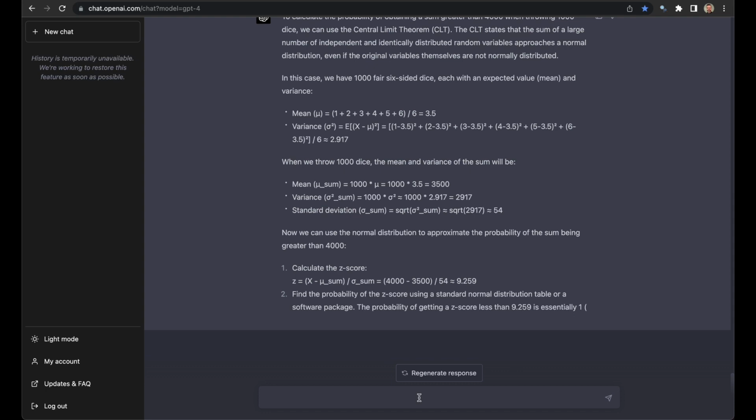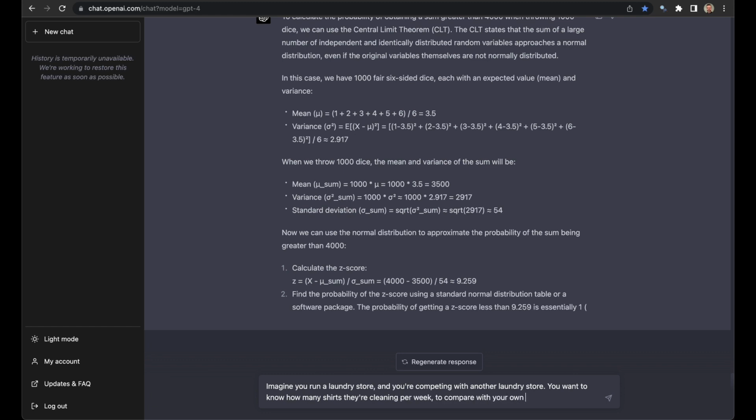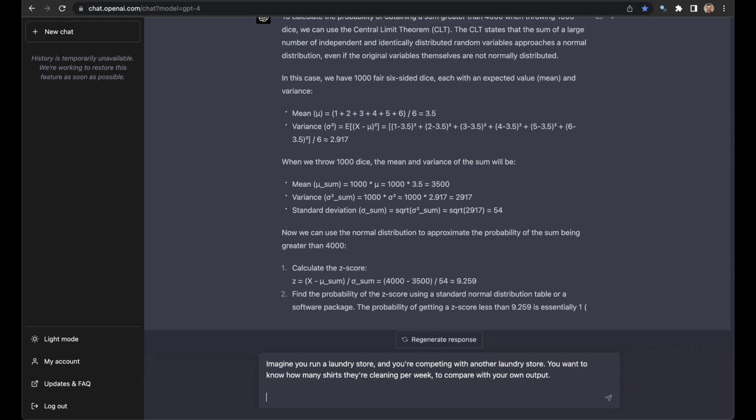Okay, and we're going to ask one more. This is going to be a big one. I'm just going to type it out and talk you through it. Imagine you run, but this is a really common, very advanced question. If you run a laundry store, and you wouldn't expect anyone to get the exact answer, just walk you through the process. And you're competing with another laundry store. You want to know how many shirts they're cleaning per week to compare with your own output. All right, so competing laundry stores.